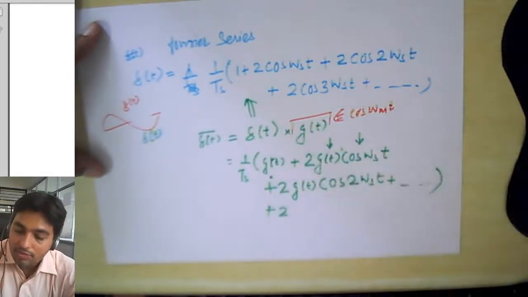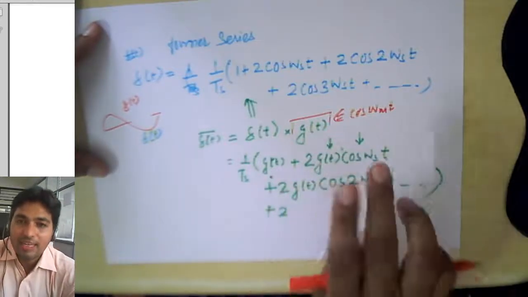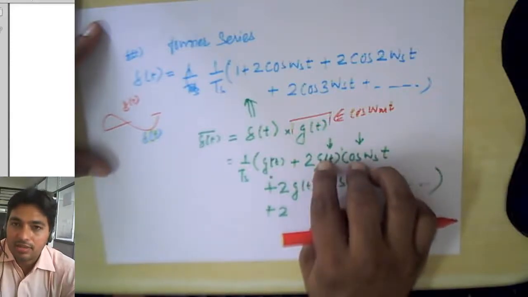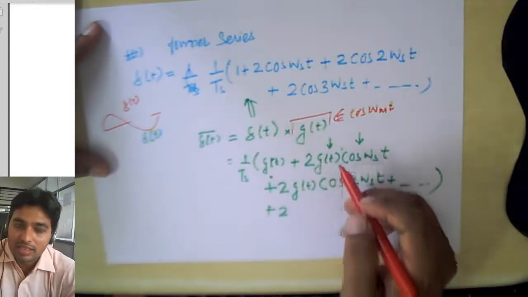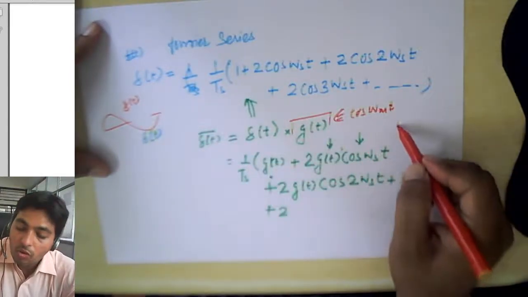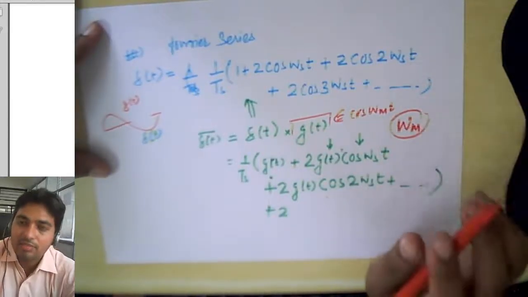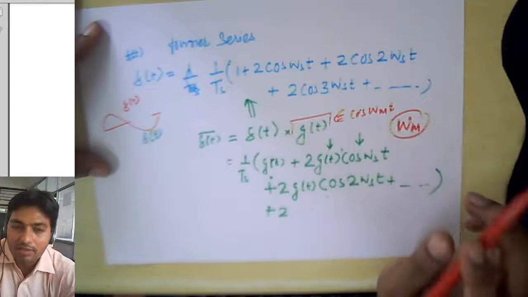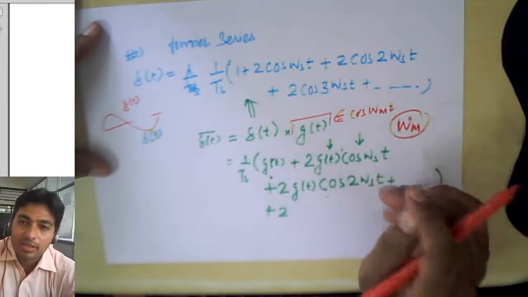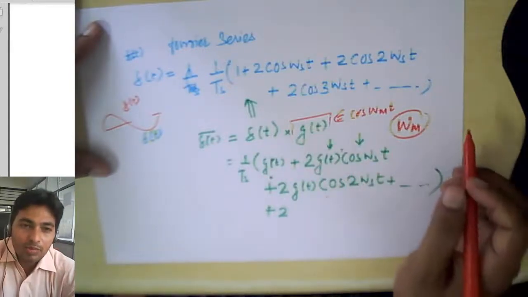Now we know that when we multiply cos or sine, or cos and cos, or sine and cos, the summation of frequency will take place. Here g(t) will have frequency omega m, that is our modulation frequency, or you can say our information signal frequency, and omega s is our sampling frequency. So when we multiply cos omega s t into cos omega m t, what will happen?